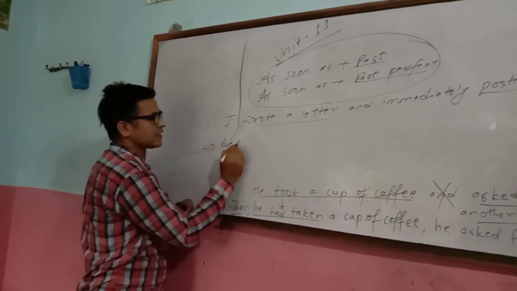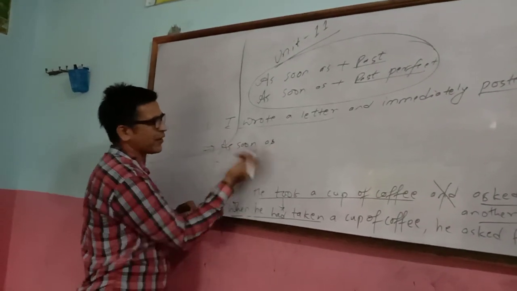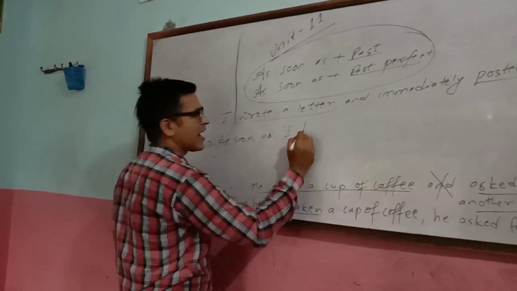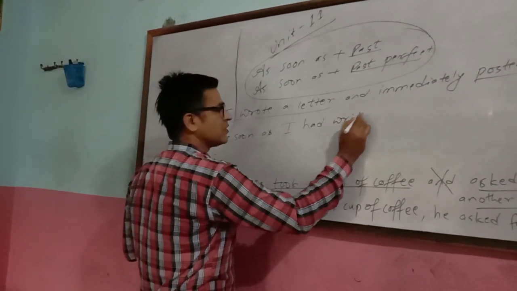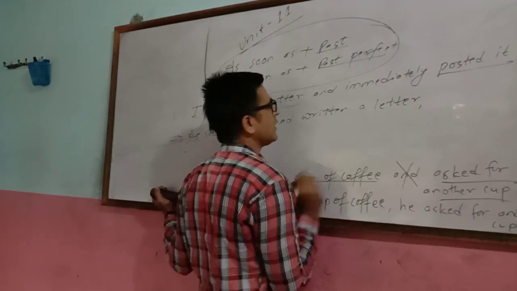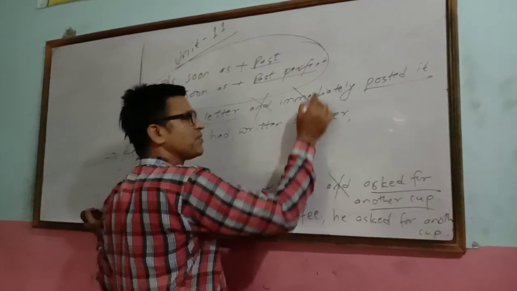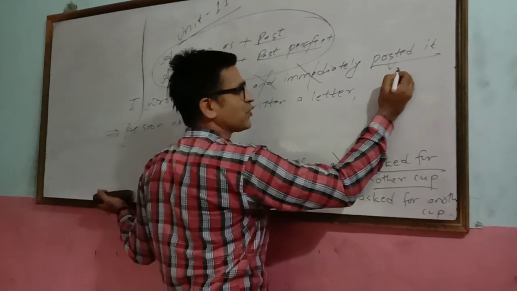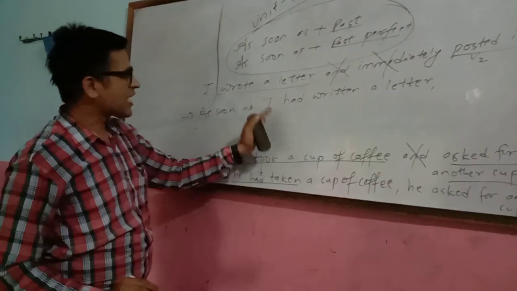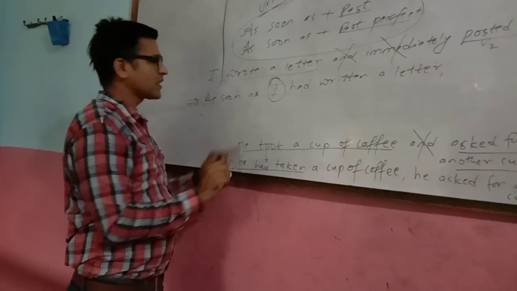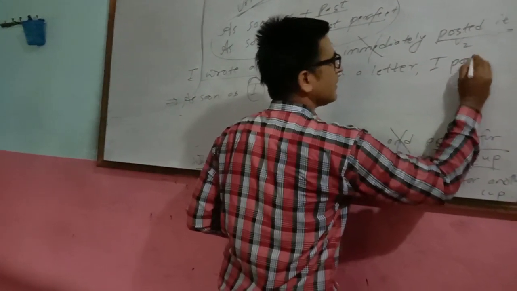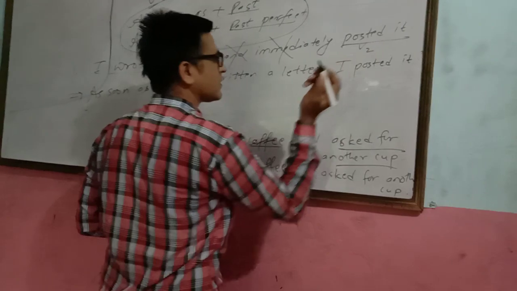As soon as same thing like when. You have to use had with 3. I have written a letter, comma, you have to use and also, immediately also. Here is no subject. Look at the V2 starting from V2. Then you have to borrow the pronoun of the subject of the first action. Here is I. You have to use the same I. I posted it.